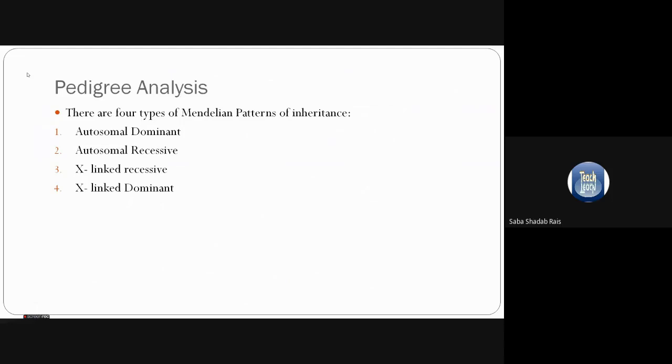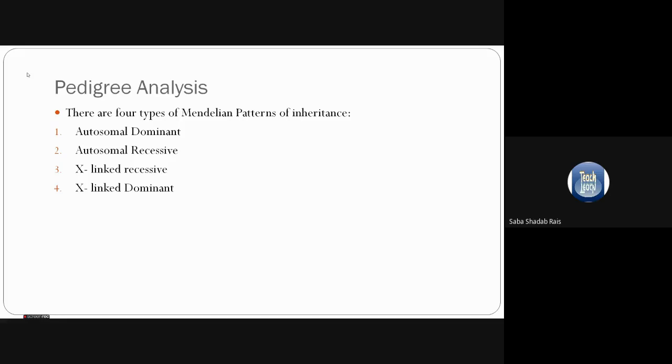If it is found on the sex chromosome, now we have two types of sex chromosome, X and Y in the case of male, and in female we have only X chromosome. So if it is found on the X chromosome, it will be called X-linked recessive or X-linked dominant.